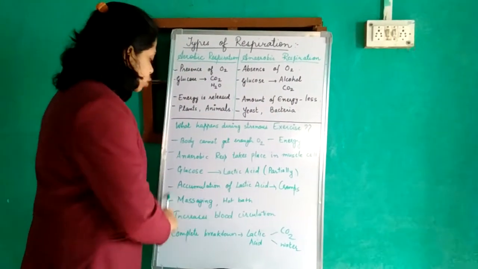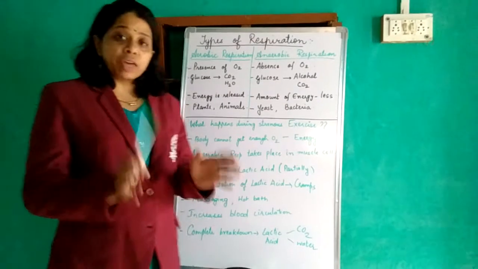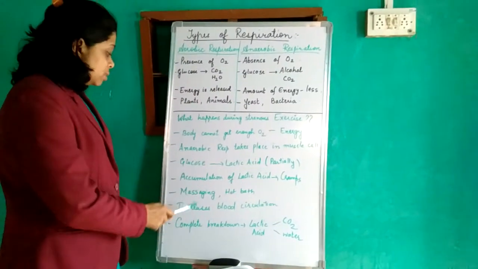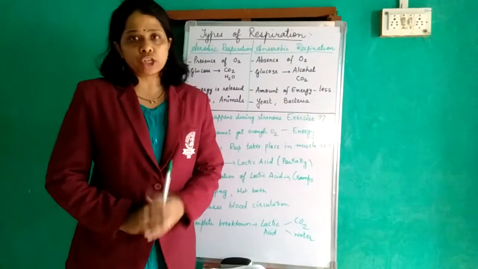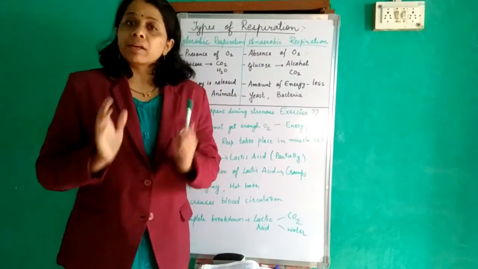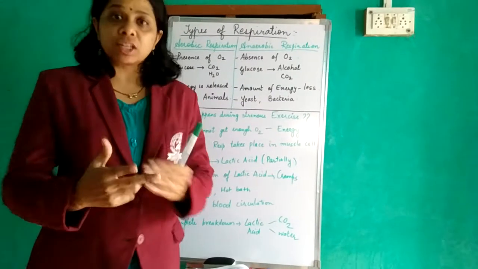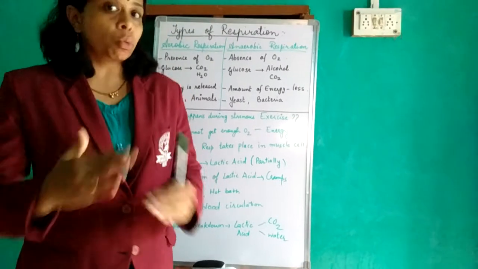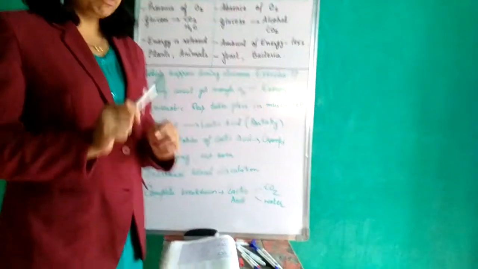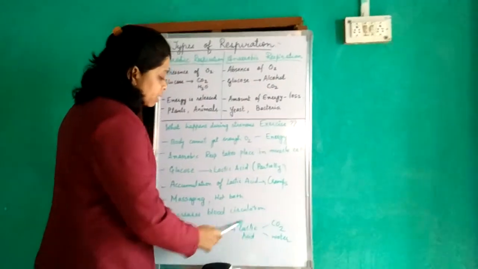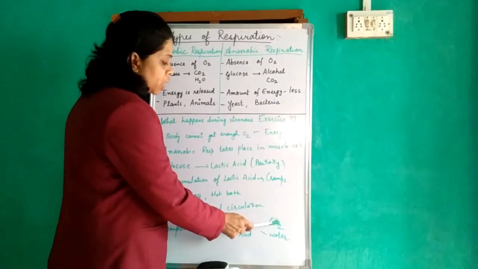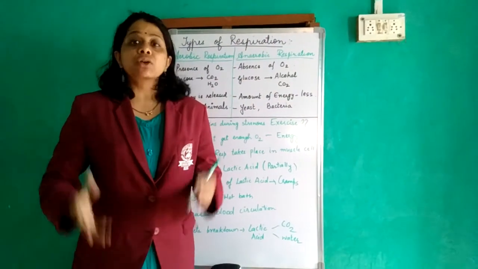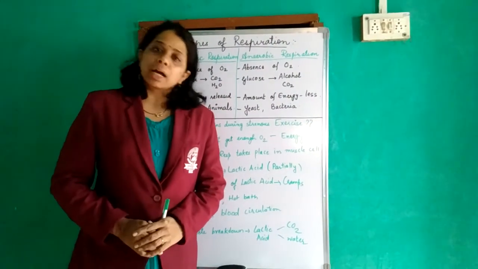What happens if we do massaging and take a hot bath? There is an increase in blood circulation in that particular area. Increase in blood circulation means the amount of oxygen that part will get will be more. Now oxygen will be more in that part. At that moment, finally what will happen? Lactic acid will now break down completely into carbon dioxide and water, and you will feel relief from cramps, and your normal aerobic respiration continues in that part.